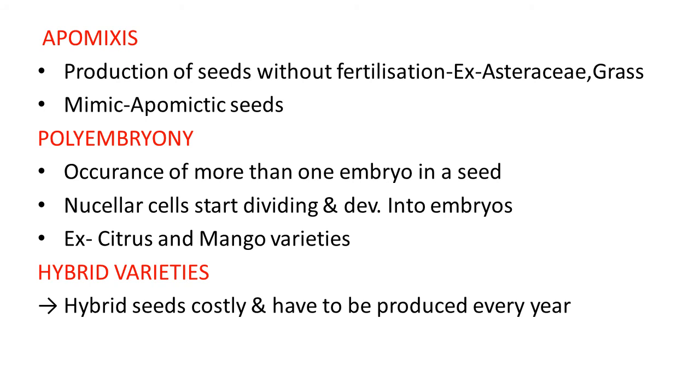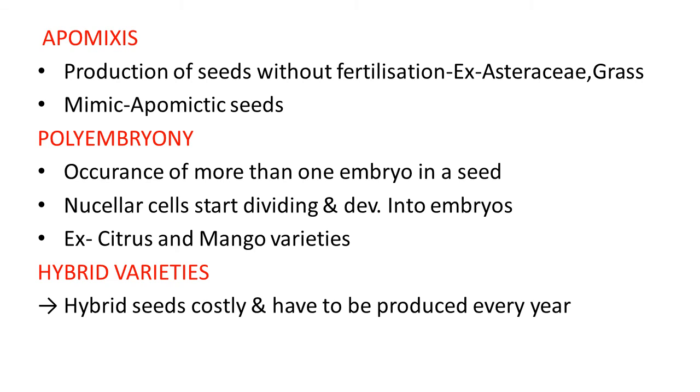Another term, polyembryony. As the name suggests, poly means more than one, a number of embryos develop. So it is the occurrence of more than one embryo in a seed, that is known as polyembryony.